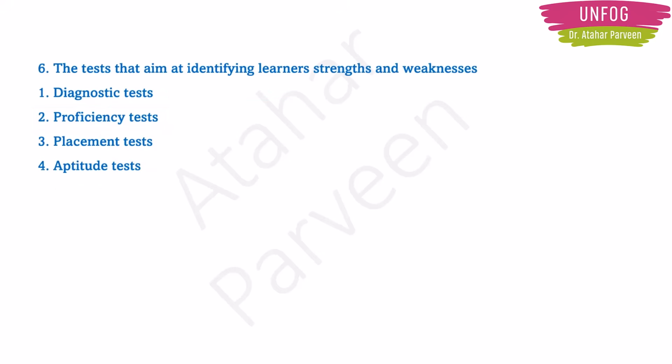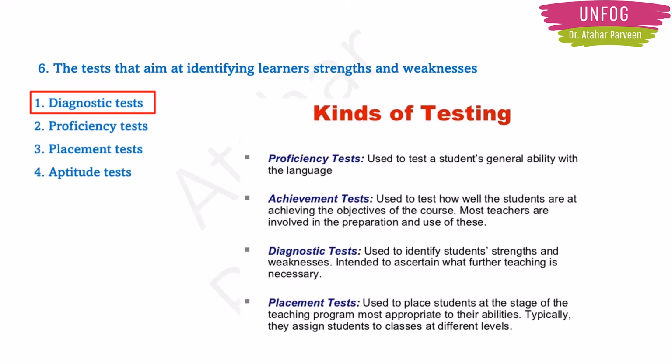Next question. The tests that aim at identifying learners' strengths and weaknesses. So which are the tests which are having aim to identify the student's strength and weakness? It is a diagnostic test. So there are 4 kinds of testing. It can be proficiency test, it can be diagnostic test, it can be placement test, or it can be achievement test. Now what is this proficiency test?